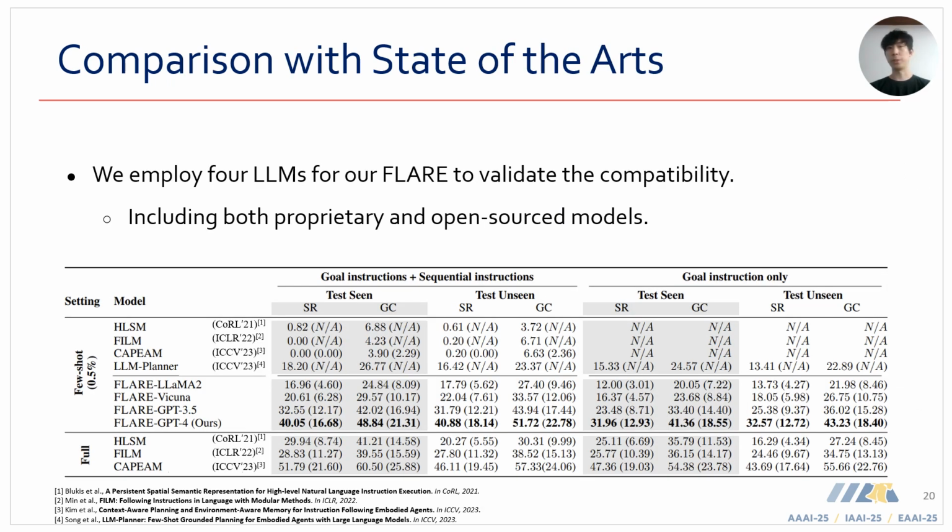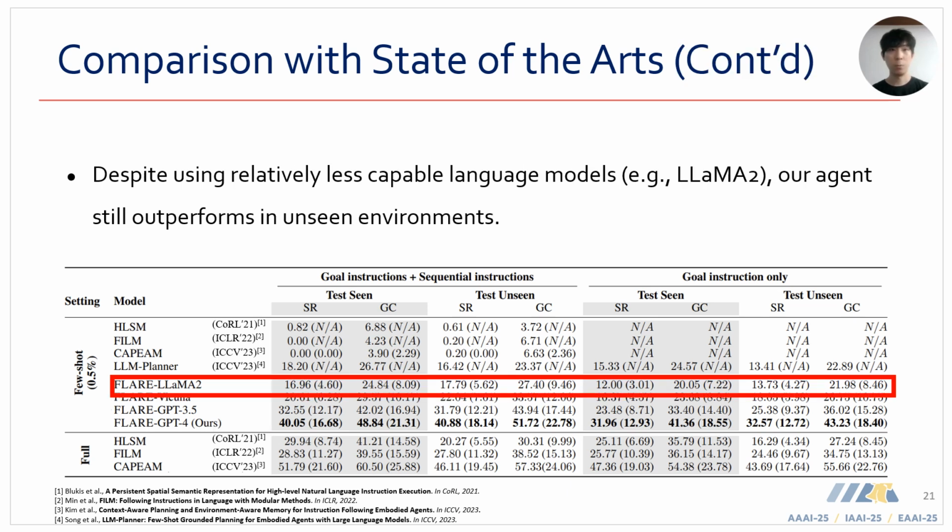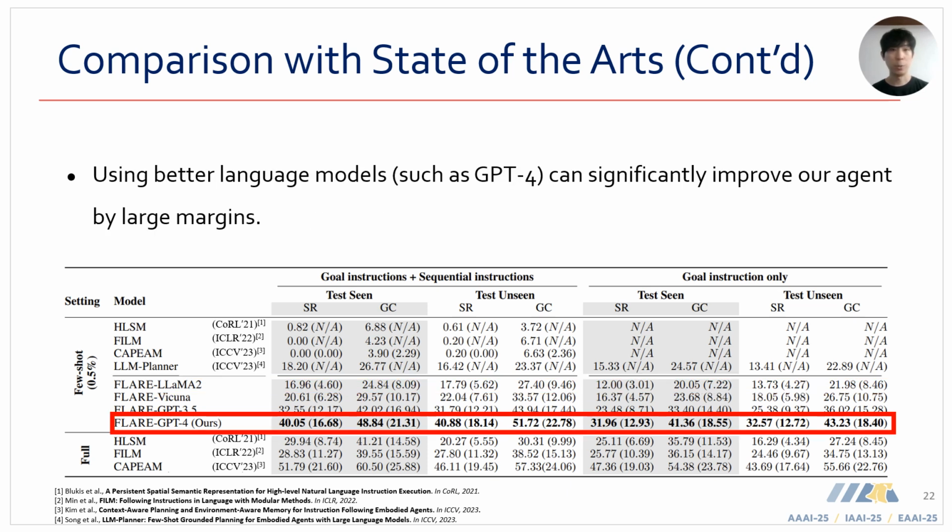To evaluate the effectiveness of our FLAIR agent, we used the ALFRED benchmark, a widely used instruction following dataset. We tested FLAIR with 4 language models to validate the compatibility, which includes both GPT models and open-source models Llama 2 and Vicuna. We first observed that using Llama 2, an underperforming language model, our agent still outperforms previous work in unseen environments. With powerful language models such as GPT-4, FLAIR significantly outperforms the state-of-the-art by large margins.